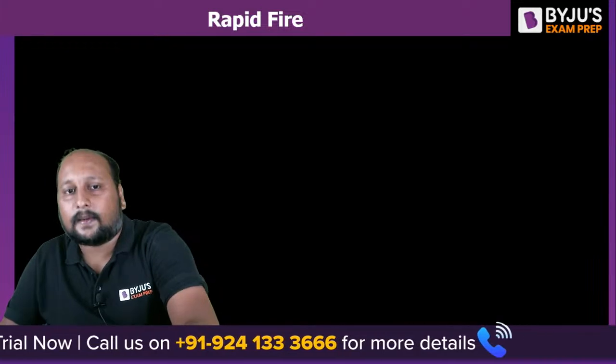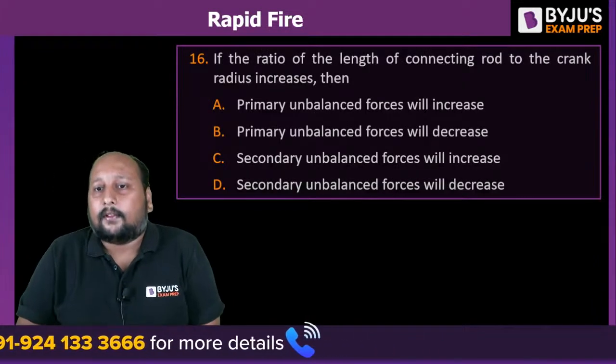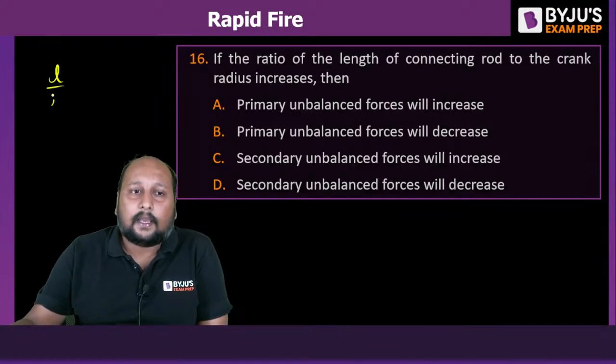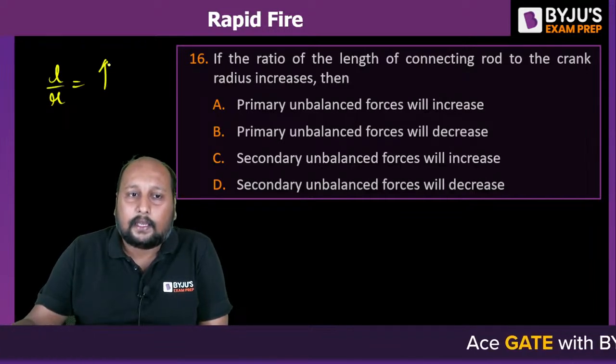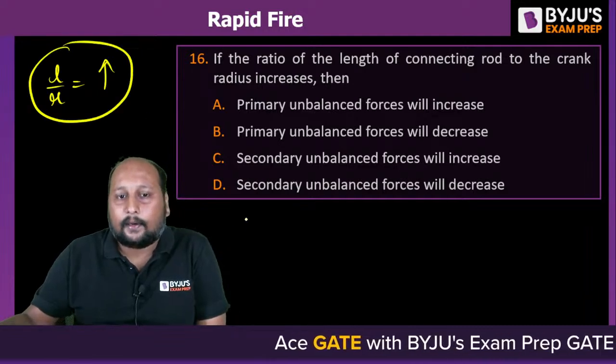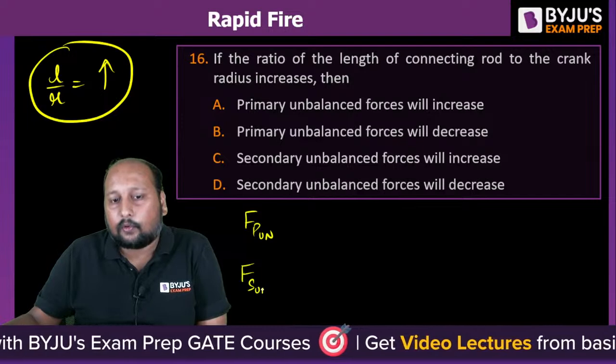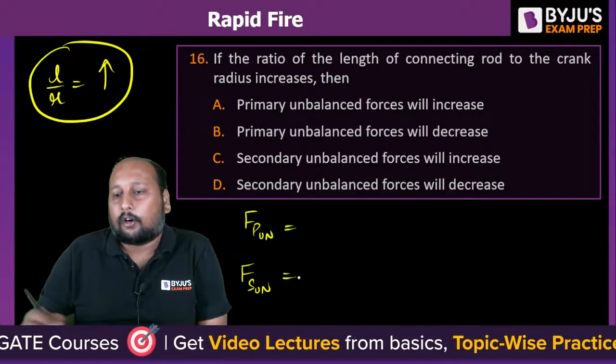So next, question number 16. If the ratio of the length of the connecting rod to the crank radius increases, if the L by R ratio increases, then what happens to the primary unbalanced force and secondary unbalanced force? What is the formulation we have?